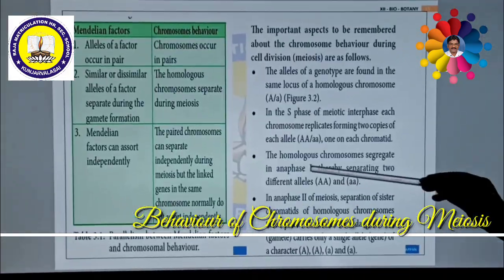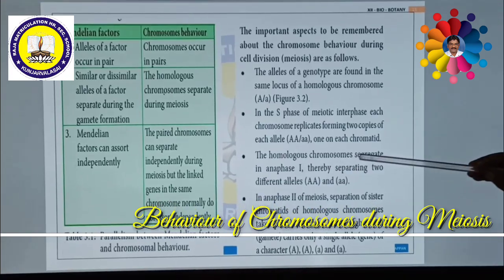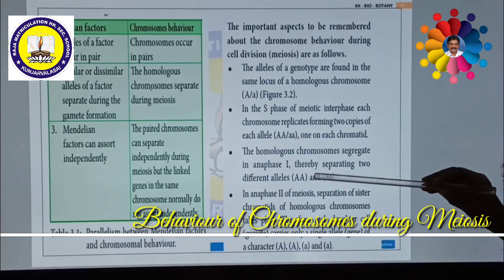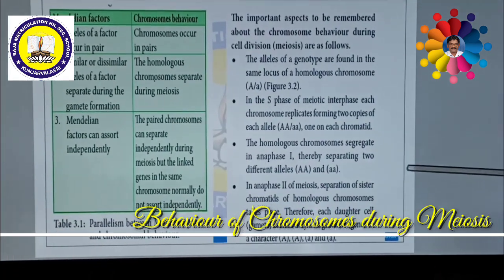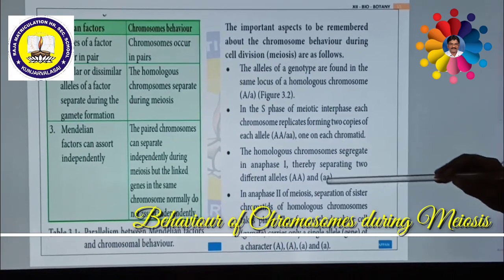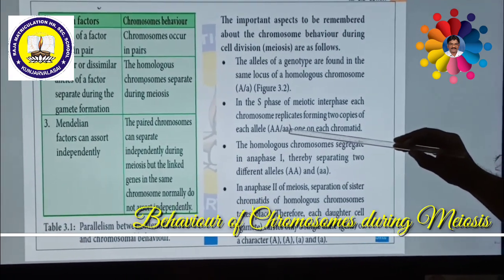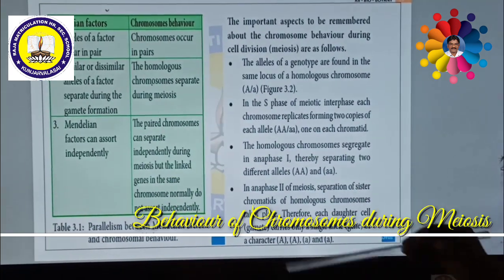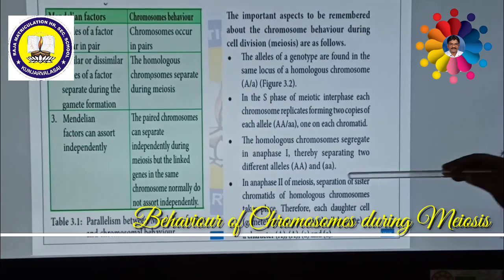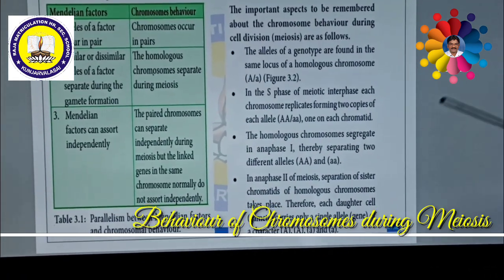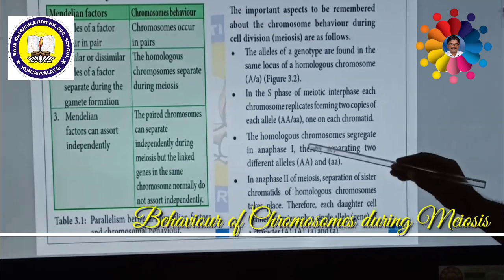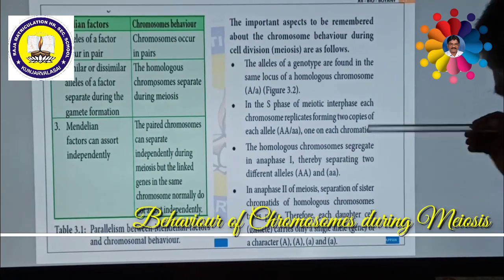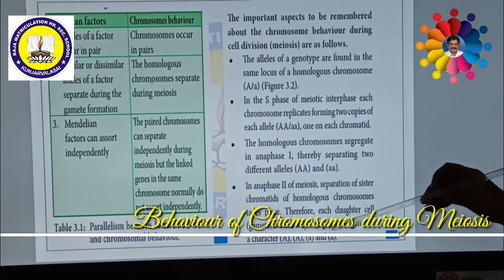In the third point, we have seen that homologous chromosomes segregate during anaphase 1, thereby capital A separates, small a separates. Here they are combined together, but here segregated. During anaphase 1, the dominant gene capital A is separated, then small a is separated, for each individual homologous chromosome. During anaphase 2, capital A itself is divided.